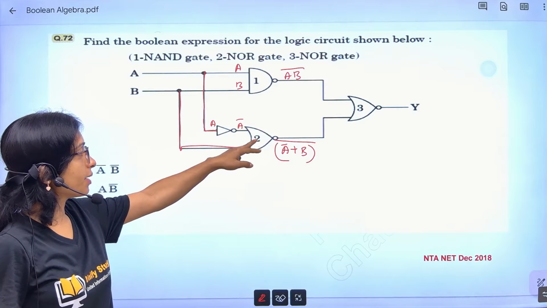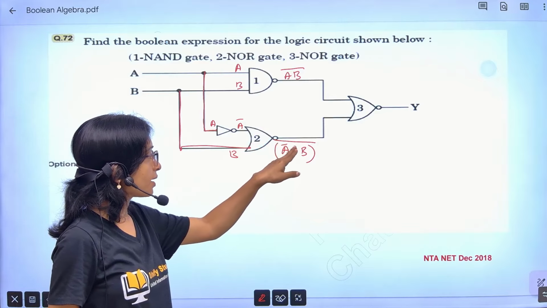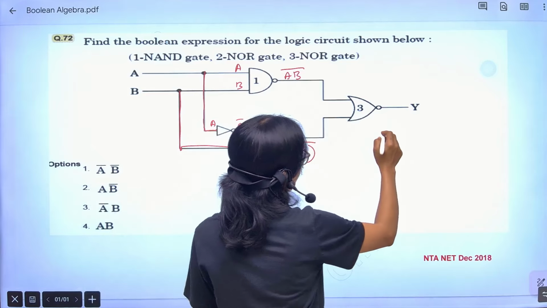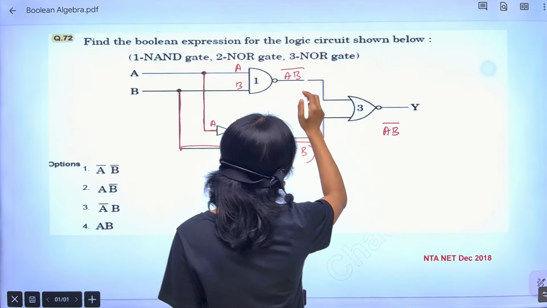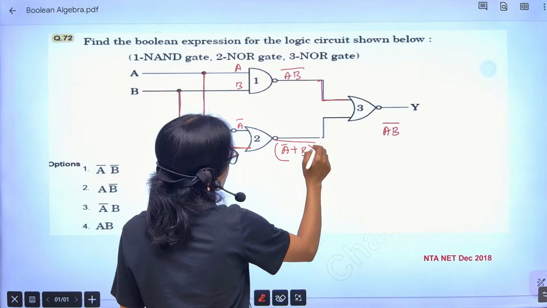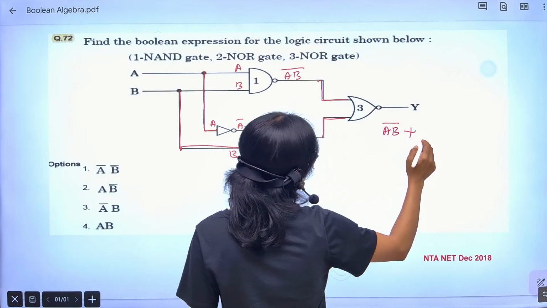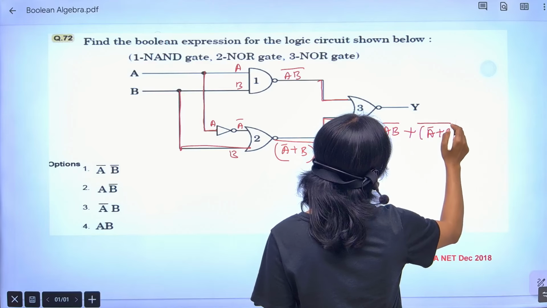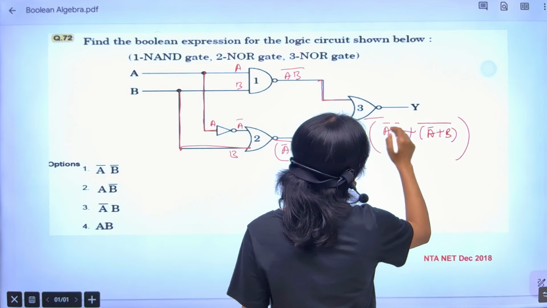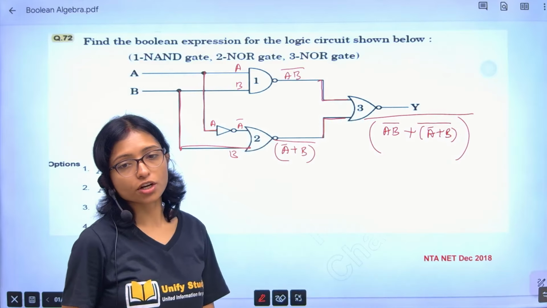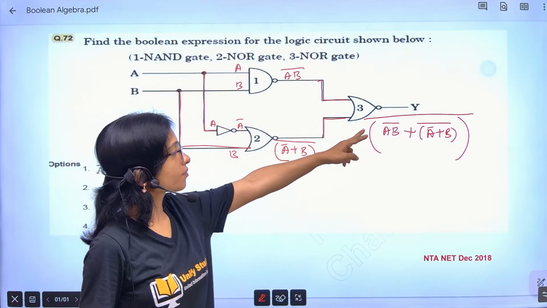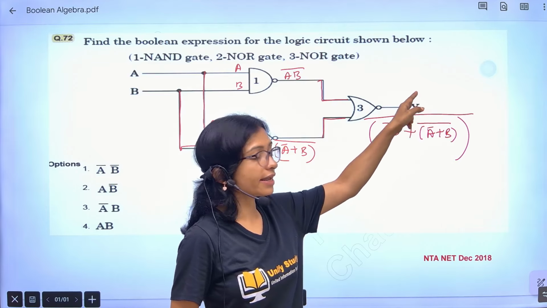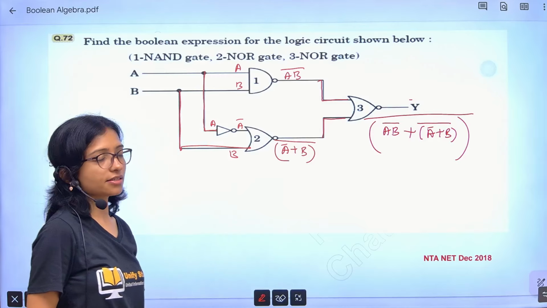From here I am getting A bar, from here I am getting B bar, so A bar plus B whole bar, right? Now you see that again this is a NOR gate, so I am getting here AB bar because this is coming as input, and from here AB bar plus A bar plus B whole bar, then again whole bar. Is it or not? This is actually coming AB bar plus A bar plus B bar, then again whole bar. Okay, this is your expression.